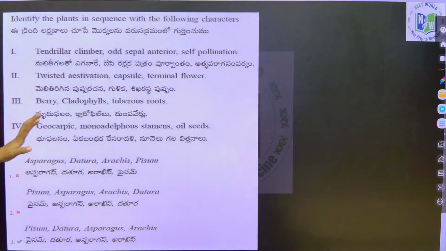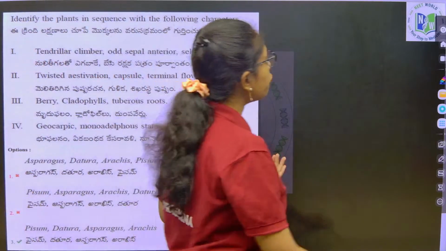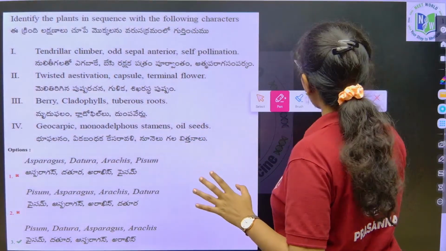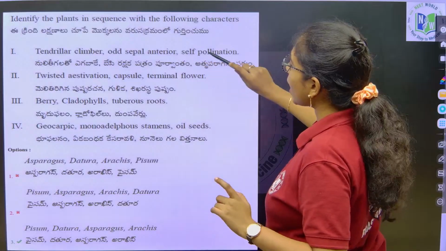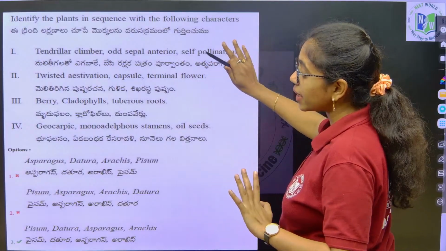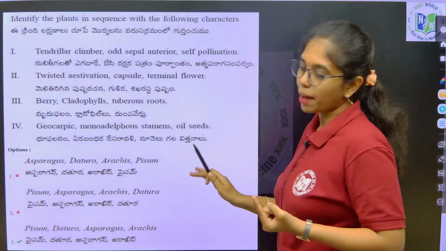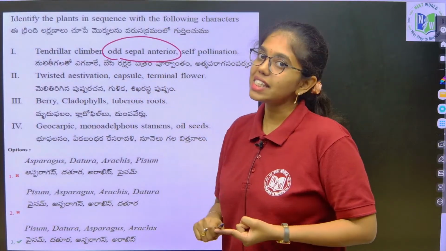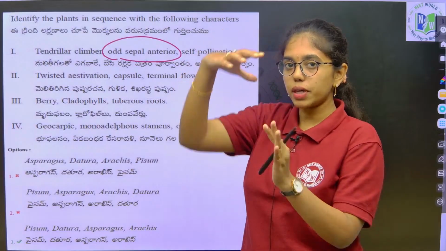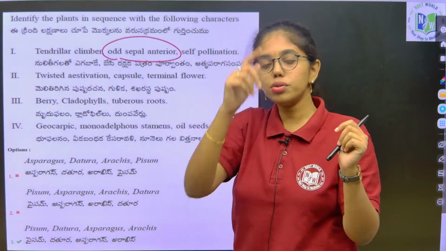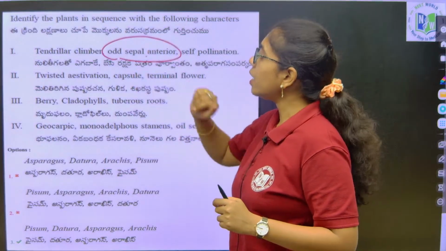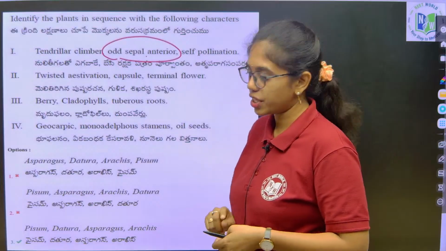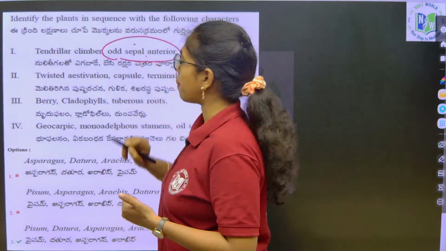So, identify the plant in sequence with the following characters. Okay, tendrillar climber, odd sepal anterior, and self pollination is found in which family? Fabaceae family. Odd sepal anterior is because of what? Vexillary aestivation, which has 1 standard petal, 2 wing petals and lower 2 keel petals. In vexillary aestivation, that standard petal is the odd sepal anterior, right. So, this is from the Fabaceae family.